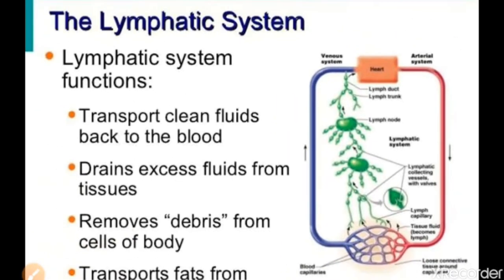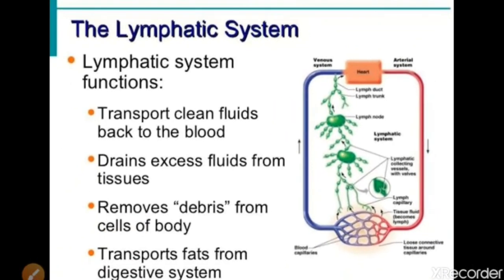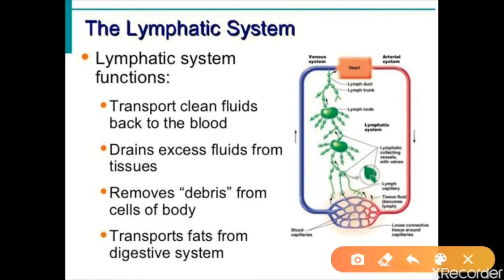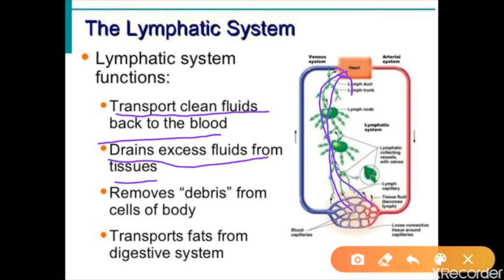We will see this in detail. Here some points are also given on the functions of the lymphatic system. Transport clean fluid back to the blood: whatever protein and digested fats are left over are given back to the heart. Drains excess fluid from the tissue.